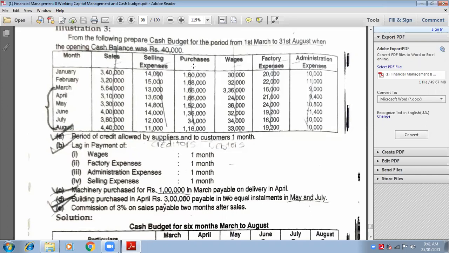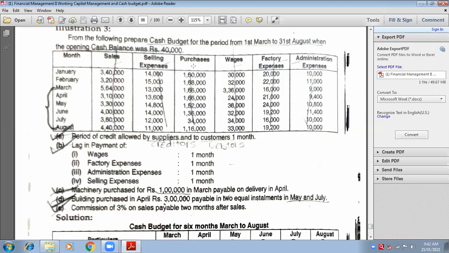March purchases are how much? March purchases are 1,66,000. You have to pay it in the month of April. Very good. So April 1,66,000. Now April purchases are how much? 1,66,000 again. So you're going to pay them in the month of May. Very good. You have to show it in the month of May, 1,66,000.